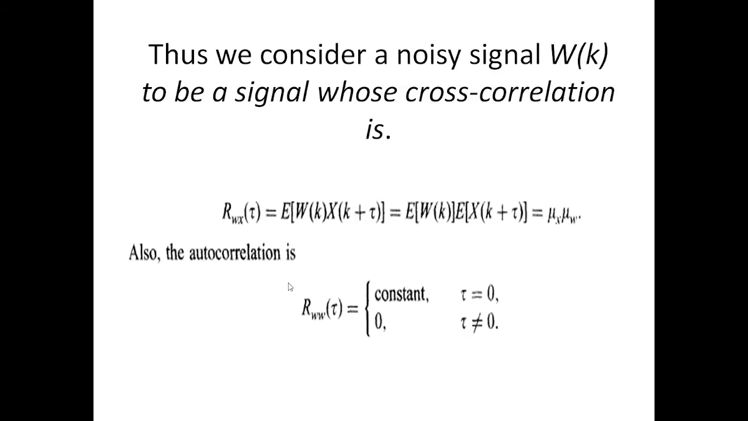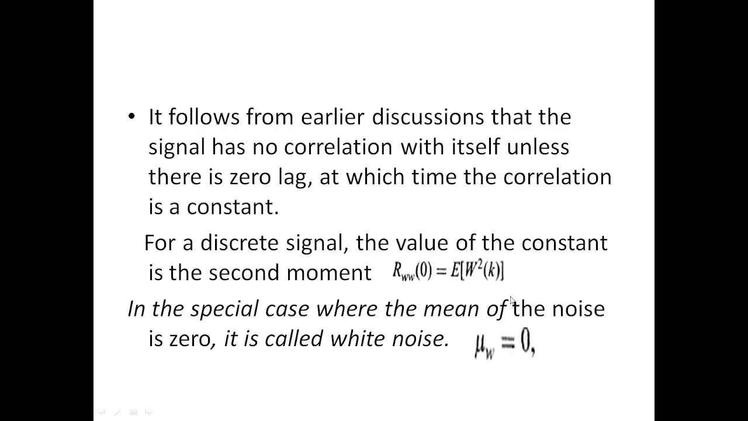So this formula has been explained. For a discrete signal, the value of the constant is the second moment. We were discussing the continuous signal. Now if it is a discrete signal, then autocorrelation is given by this, where the expectation function is applied on the signal value.